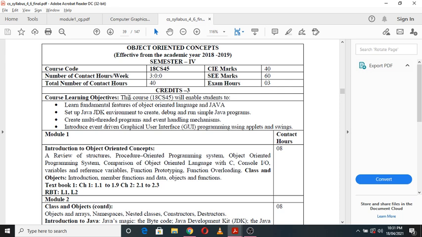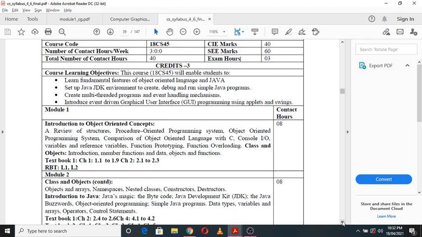And the third objective says that this subject will enable the students to create multi-threaded programs and event handling mechanisms. And the fourth objective is it will introduce event-driven graphical user interface programming using applets and swings. So here you are also going to study applets and swings indeed. So these are the main objectives of studying this particular subject, that is object oriented concepts, OOC, right? So let me introduce the modules one by one.